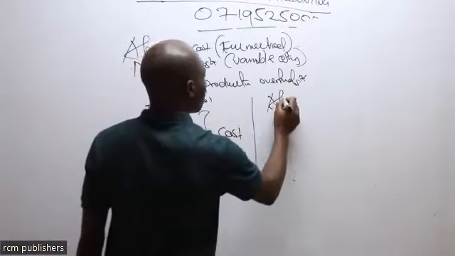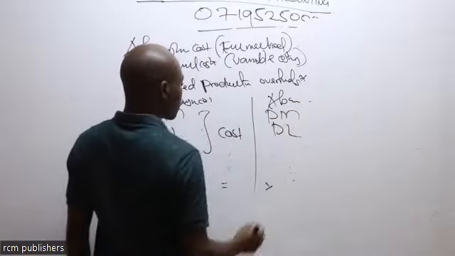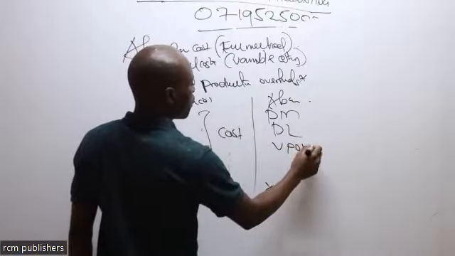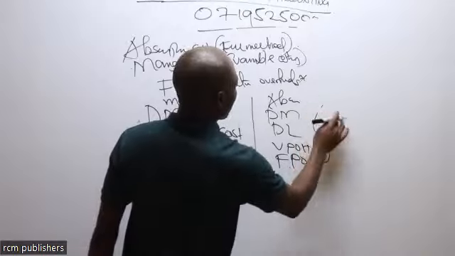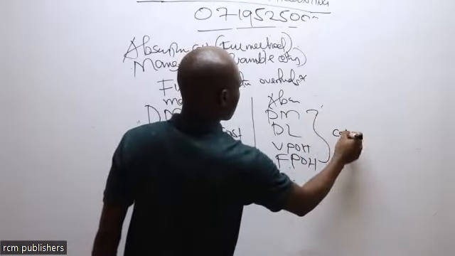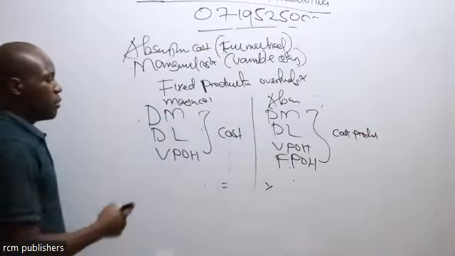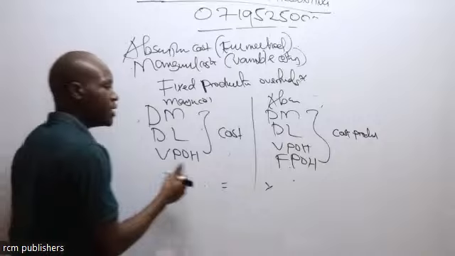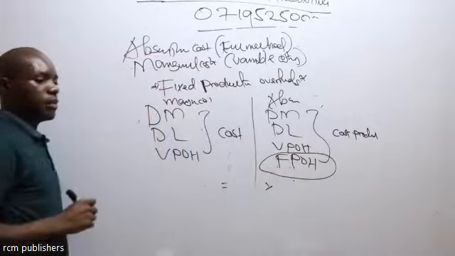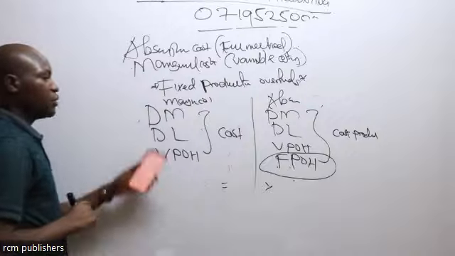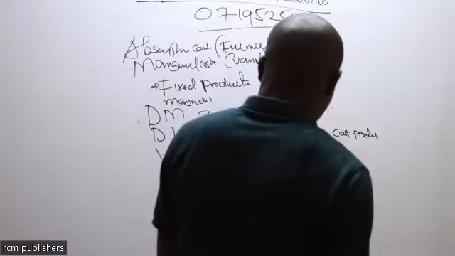For absorption or full costing, it recognizes direct material, direct labor, variable production overheads, and fixed production overhead to form part of the cost of that particular product. So this one here forms the cost, but here it is only these three. You can see how the method treats the fixed production overhead is what makes them different. And that is what we are going to look at in that topic.